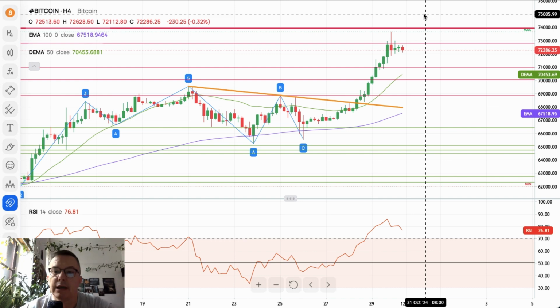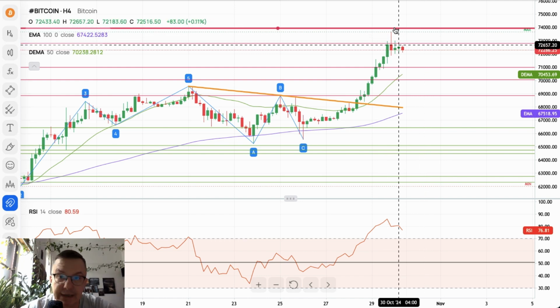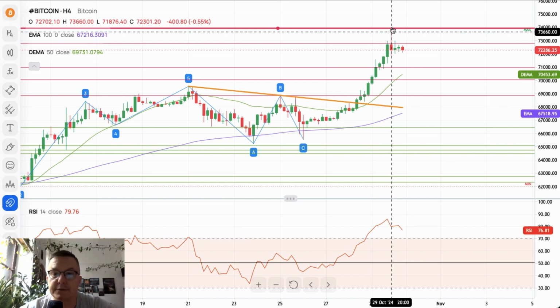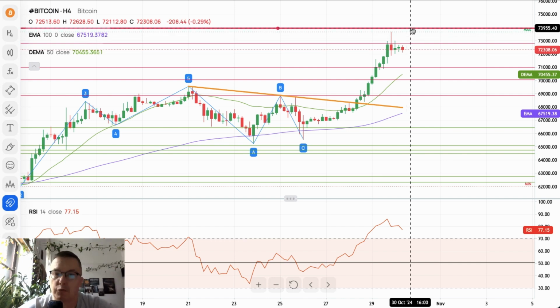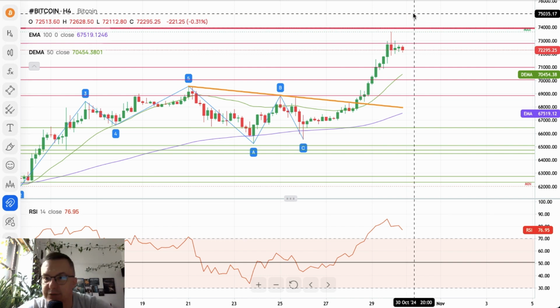We will see how this market will react if there will be a breakout, definitely a sustained and consecutive breakout above the all-time high, and then we will see what will happen. All right, so right now the outlook remains bullish, and please be prepared. Bitcoin is getting ready to break above the all-time high and make a new one. I don't know if there will be a marginal one or a pretty substantial one. I don't know, 74,000, 75,000, maybe longer. The next round number and the target for the bulls is at the level of $80,000 for Bitcoin.